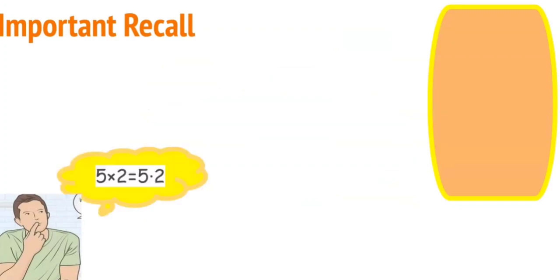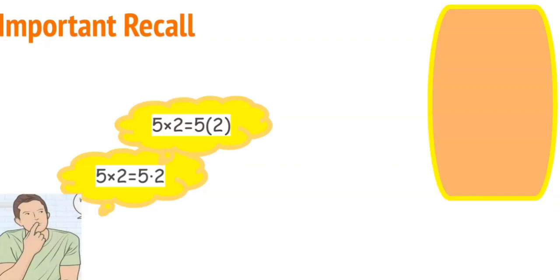Now, it's important to recall that there are many ways that we write our multiplication. 5 times 2 is the same thing as 5 dot 2, which means to multiply, which is the same thing as 5 open bracket 2 close bracket, which means to multiply. So when you see two numbers separated by a bracket, it means that they're being multiplied.